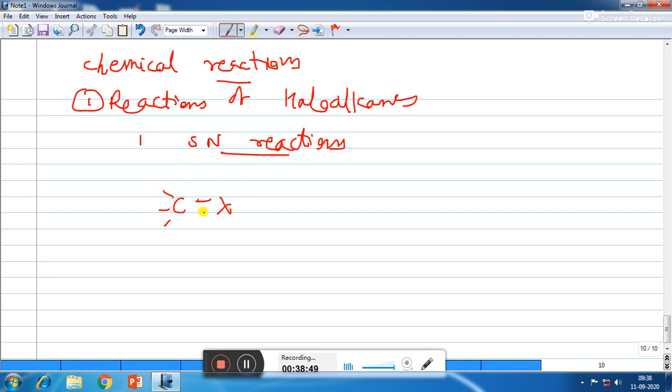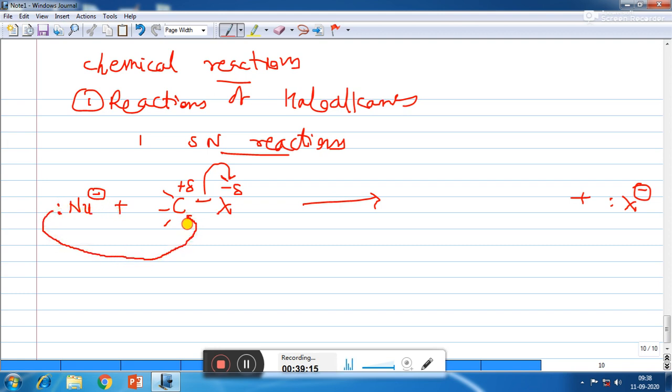As the C-X bond in haloalkane is polar, carbon carries partial positive charge and halogen carries partial negative charge, and so when the bond is broken, both the electrons will be taken up by halogen, so it will form X minus ion. So in that case, a nucleophile, that means a species which is electron rich and negatively charged, will use its lone pair of electrons to combine with carbon.